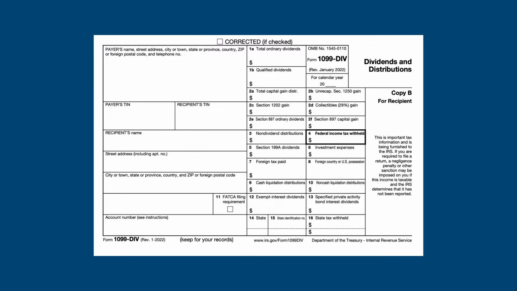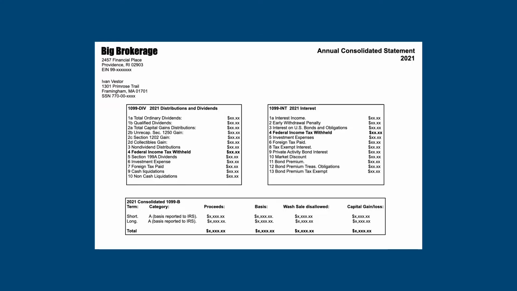Like most other reporting forms, this form comes in several formats, and as long as the payer reports the legally required amounts to you within the required time frame, it does not matter which format the payer uses. Often, the 1099-DIV information will be a section on the front page of a brokerage statement. We'll go into brokerage statements in detail in other videos.